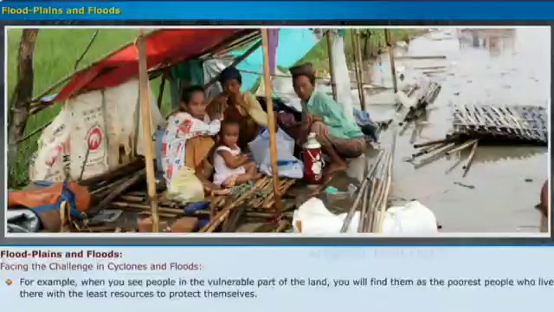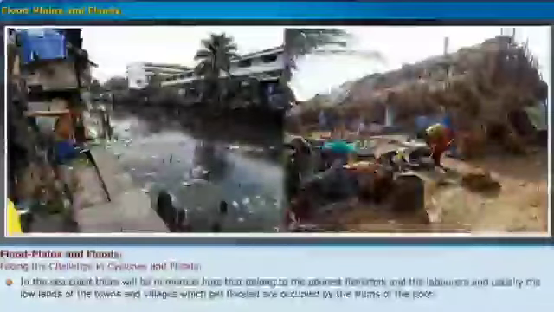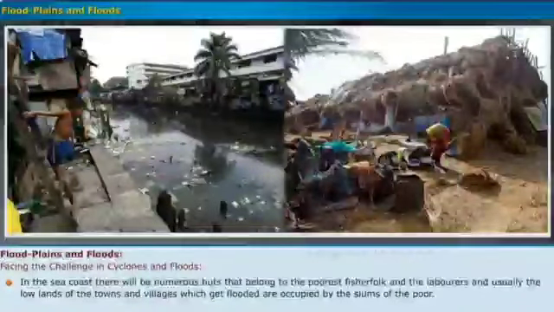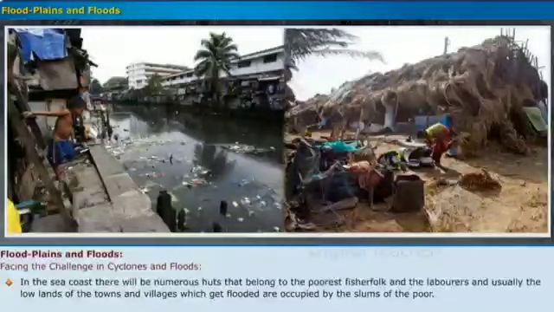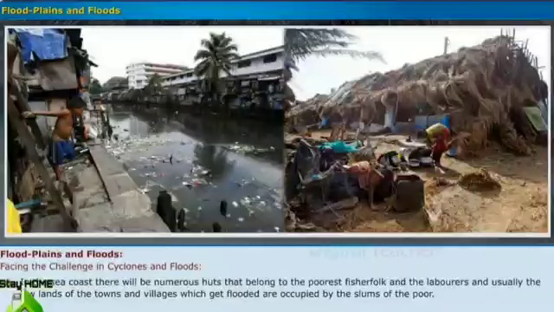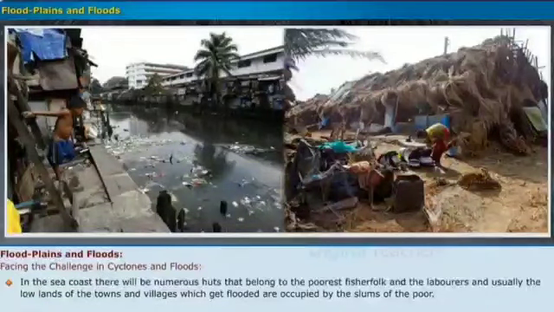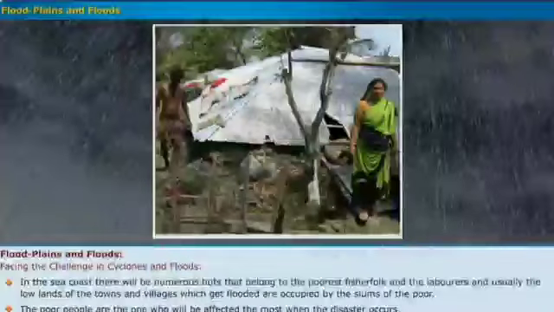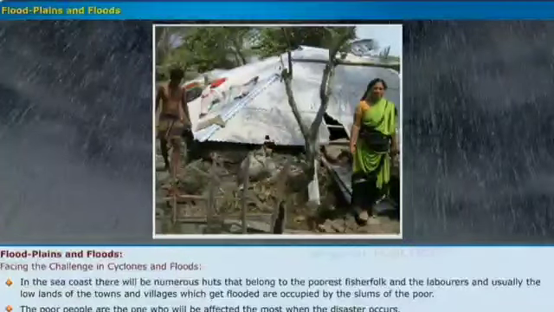For example, when you see people in the vulnerable parts of the land, you will find them to be the poorest people who live there with the least resources to protect themselves. On the sea coast, there will be numerous huts that belong to the poorest fisher folk and laborers, and usually the lowlands of towns and villages which get flooded are occupied by the slums of the poor. The poor people are the ones who will be affected the most when a disaster occurs.